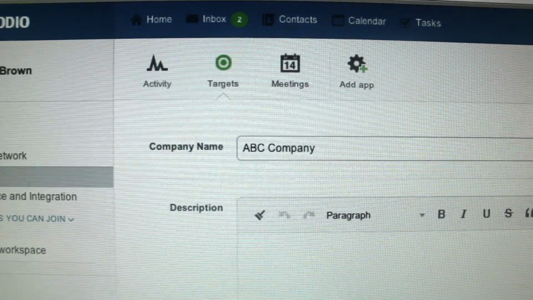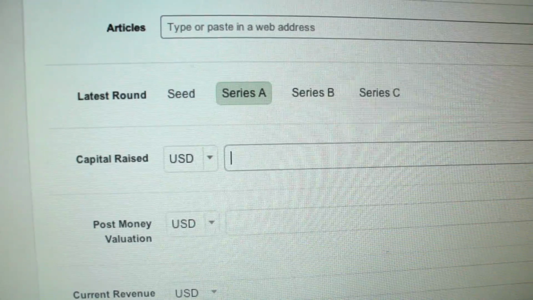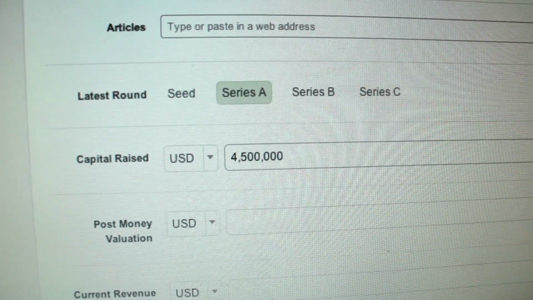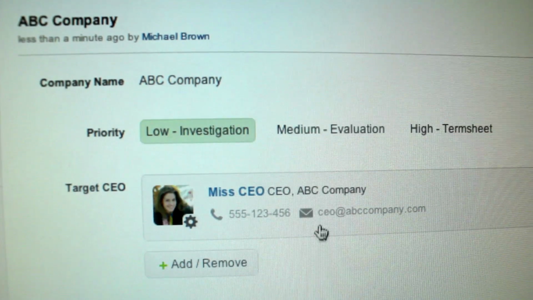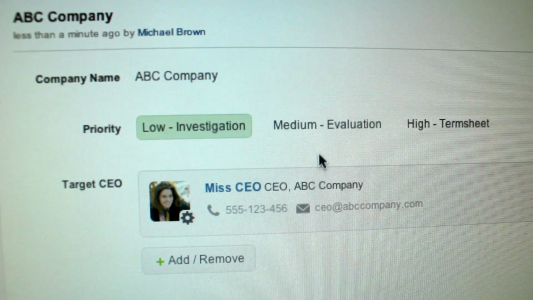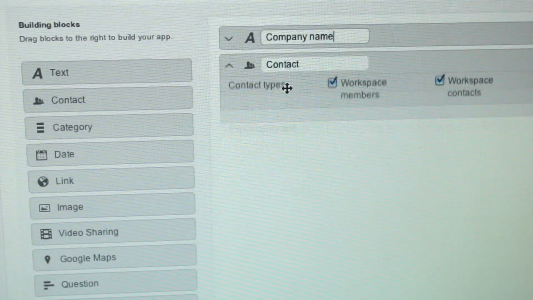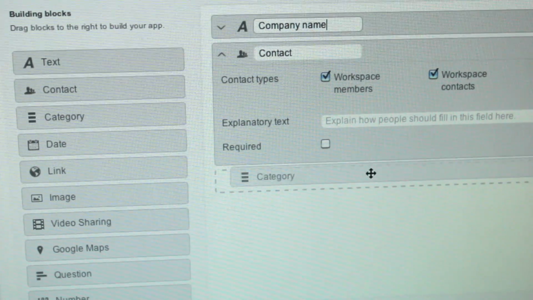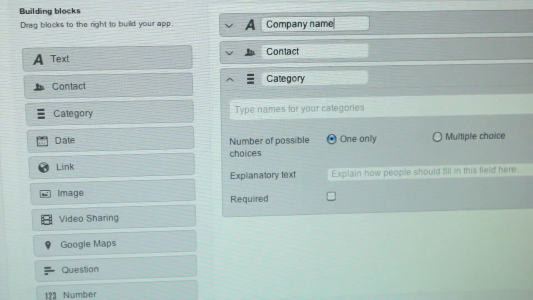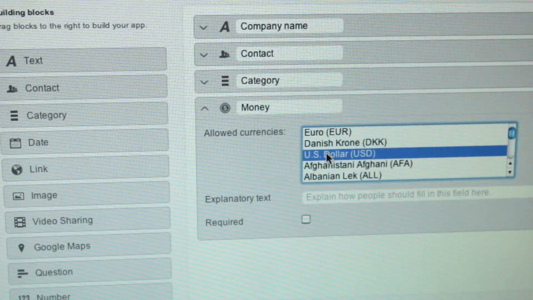What I did was I said, okay, I know what the fields are that are important to me. I want to track the company name. I may want to put in a numerical field to say how much invested capital the company has raised. I want some priorities so that I can track a funnel, say low priority, medium priority, and there are probably 10 other fields that I wanted. I was able to just drag and drop those fields from Podio, literally just across the screen with a mouse click, and then I could see what the app would look like, hit save, and there it was. There was no programming, there was no integration, no consultants required, there was nothing.